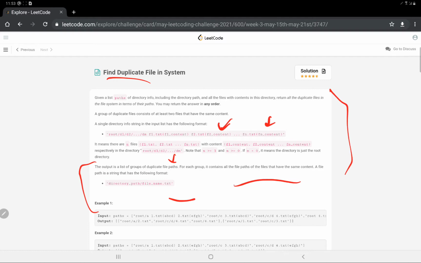The thing that makes it difficult is how to get the path, how to separate the input data into the form we want, that is two separate strings, one containing the content and another containing the path, and the path is what we have to return. I hope this statement is clear. It's not a very difficult question, I would say it's a very simple one, but the parsing, where we have to use the split function, is what makes it a little bit difficult.